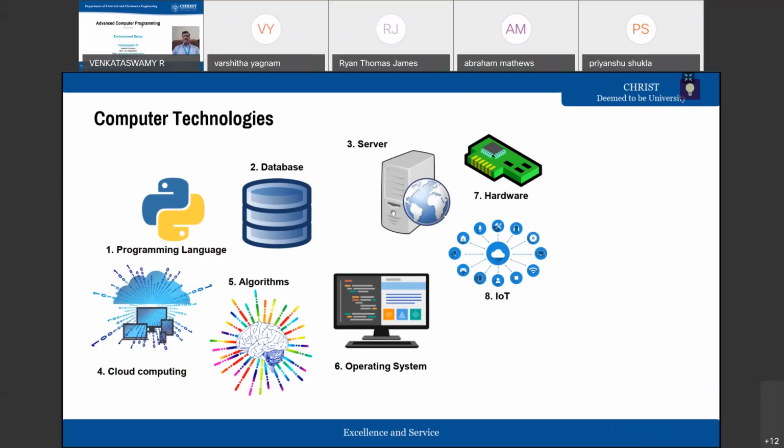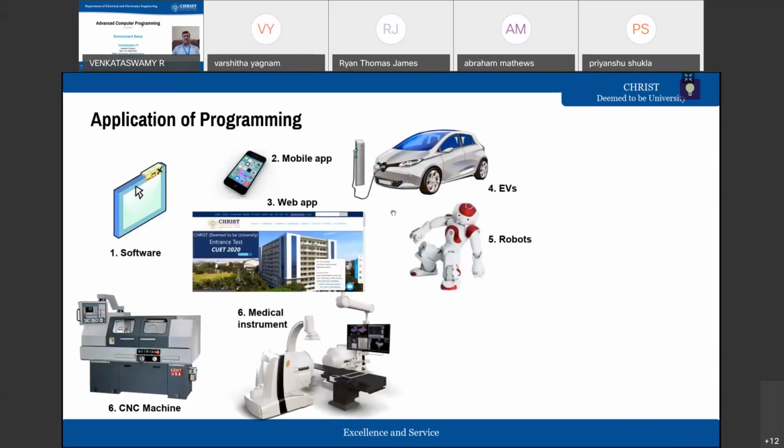Is there any clarification required? If any clarification is required, you can unmute yourself and ask any question on these components. You can even post your question in the chat window. Okay. Since there is no question, I'll proceed. So these are the main components we have to learn in computer science engineering. Let us move further.